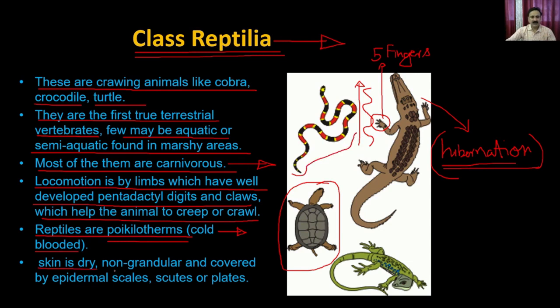The skin is dry, non-granular, and covered by the epidermal scales, scutes, or plates. So the skin is very dry and non-granular, and it is covered by the epidermal scales. You might have seen the scales on the turtle's body, or the plates on the crocodile's body as well, and all these are only to protect and give extra support.